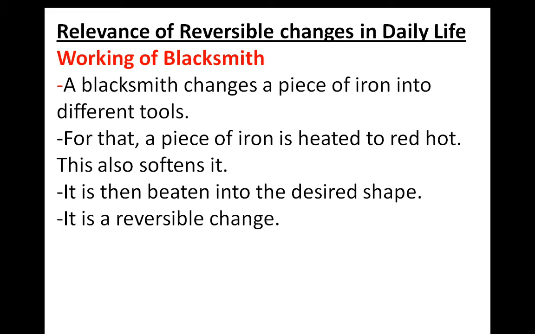So the blacksmith can beat that soft iron into the desired shape, and this is a reversible change. Why reversible? After cooling, again the soft iron changes to hard iron. So that is a reversible change. After heating or beating, the iron remains iron only. There is a change only in shape.